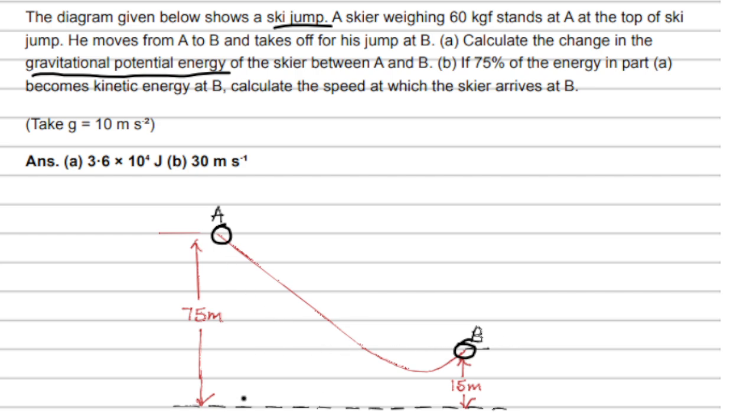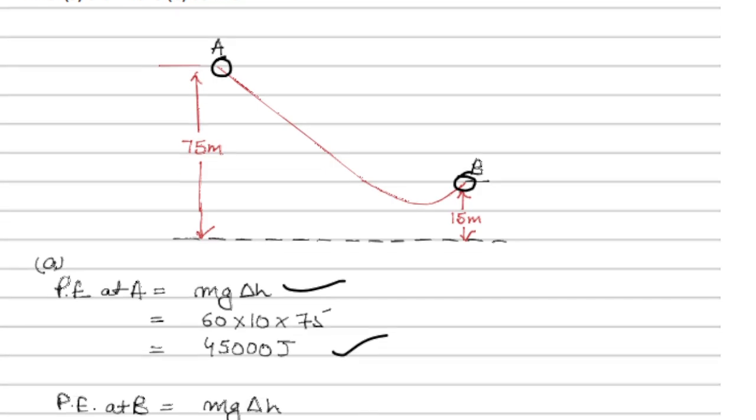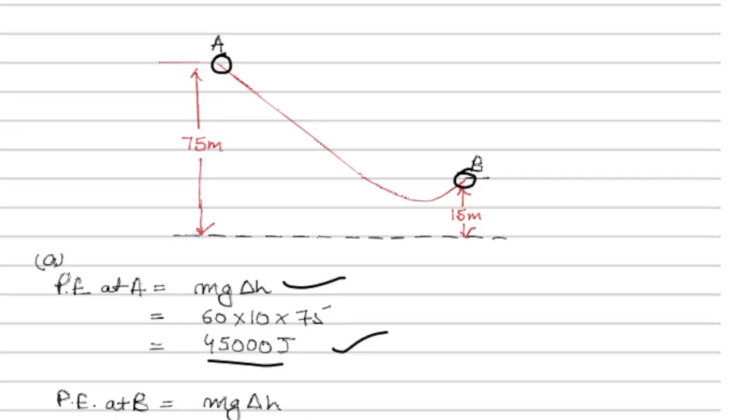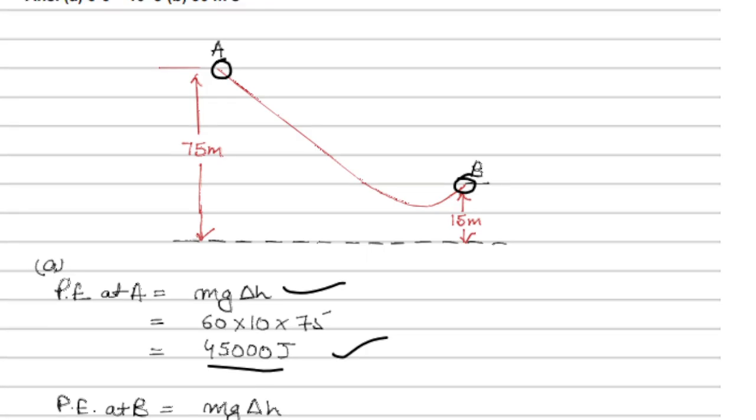So I'm doing it both ways. We calculated PE at A first, and this much PE at the lower point. See, the potential energy is less, 9,000. Here it is 45,000. Now the difference in gravitational potential energy will be the difference of the two. So that will be 45 minus 9, 36,000 joules, or 3.6 into 10 to the power 4 joules. So that way we can calculate the difference.